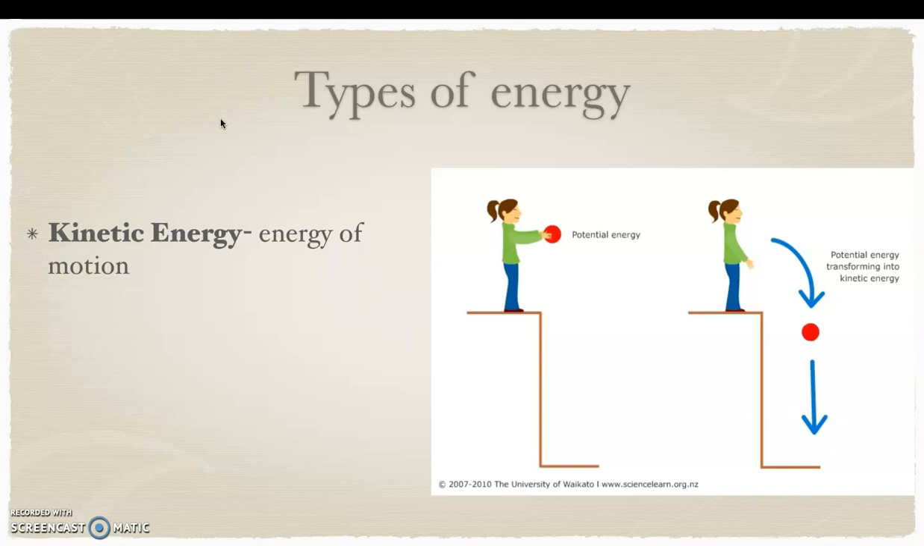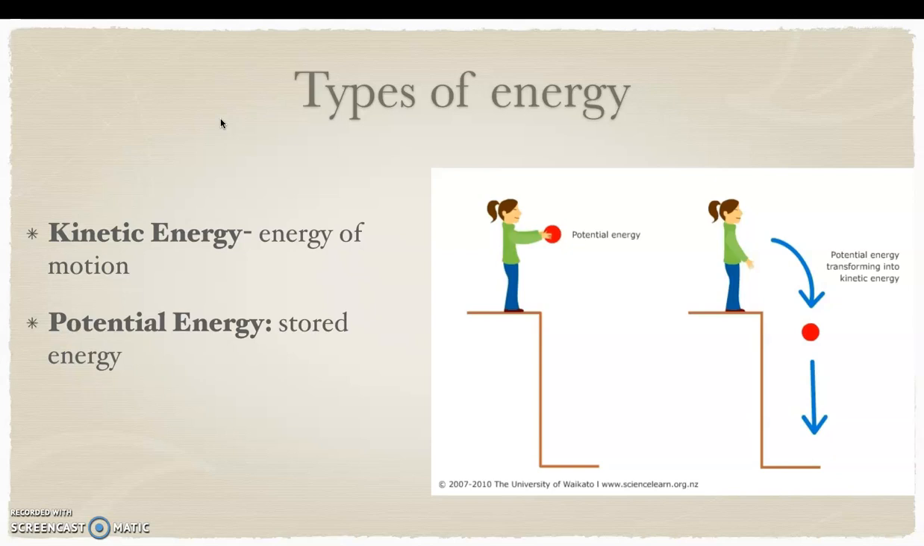So a flying bullet, a train, a falling rock, a bouncing ball, a running boy will all be kinetic energy, energy of motion. Moving on, the next type of energy will be potential energy. It is energy that is stored.